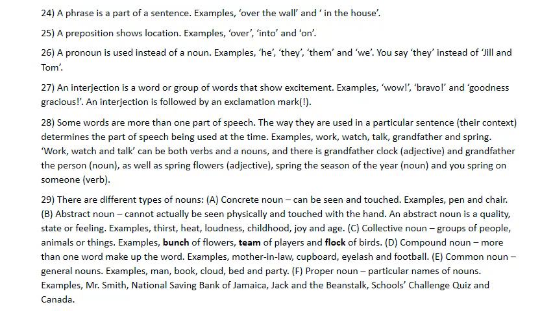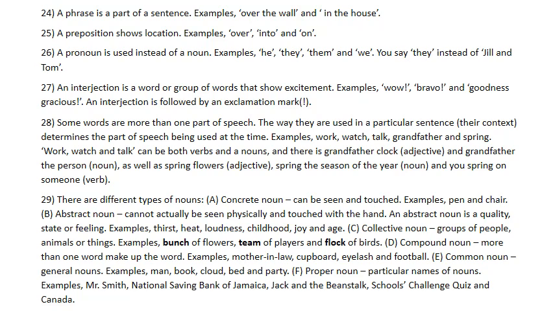There are different types of nouns. Concrete nouns can be seen and touched. Examples: pen and chair. Abstract nouns cannot actually be seen physically and touched with the hand. An abstract noun is a quality, state, or feeling.